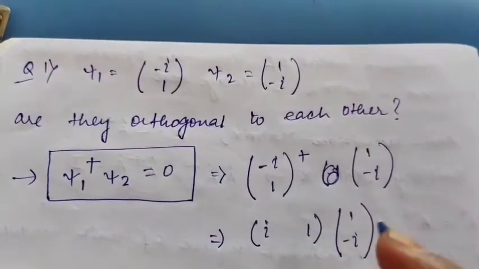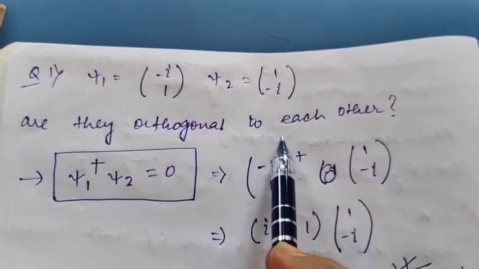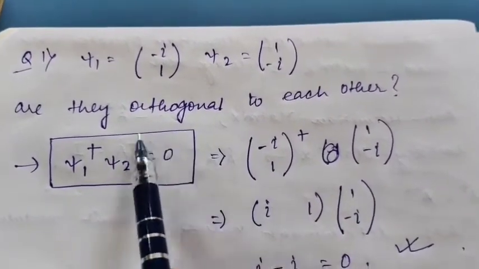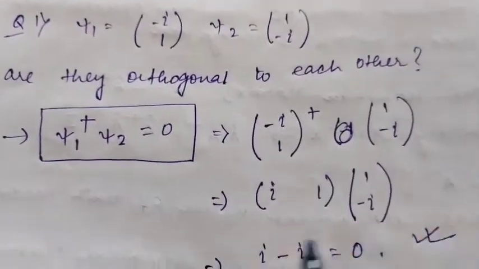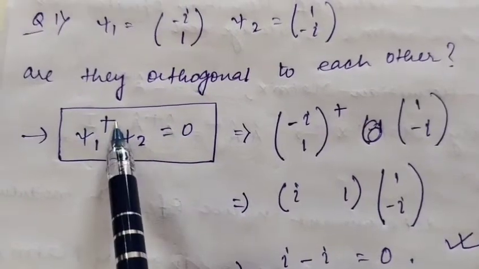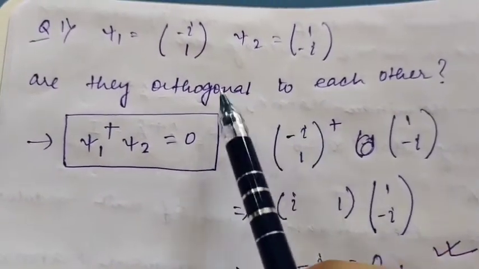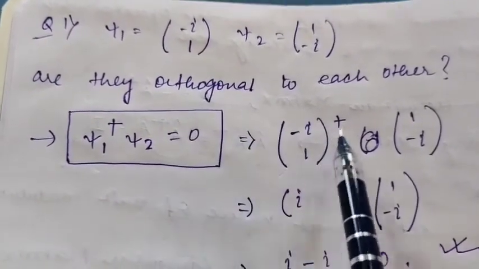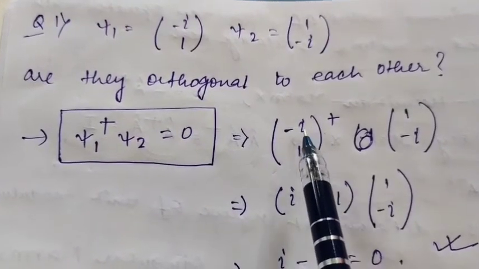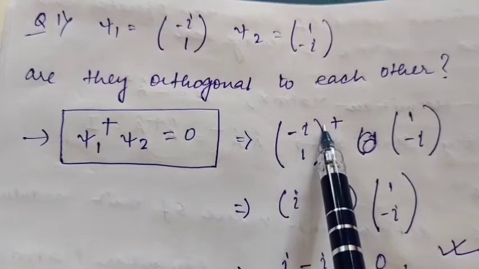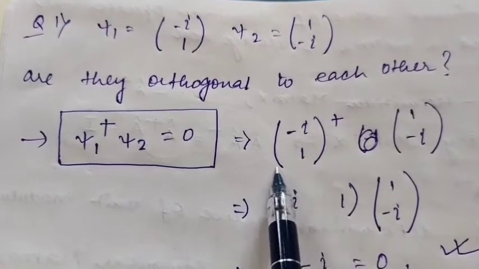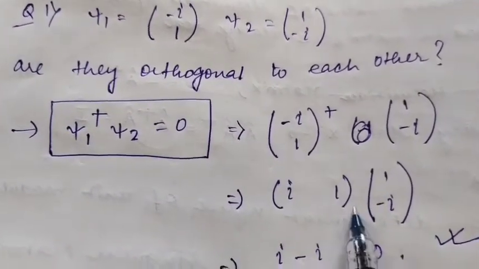Suppose two functions are given, psi1 and psi2, and in the question they have asked whether they are orthogonal to each other. So what is the necessary criterion which needs to be fulfilled? Psi1 dagger psi2 equals 0. Like this, this is minus i, 1. If you take the dagger of it, first you do the complex conjugate. So instead of minus i, you will get plus i. Then you do the transpose. So this is a column, and it will convert into a row. So we are getting i, 1.